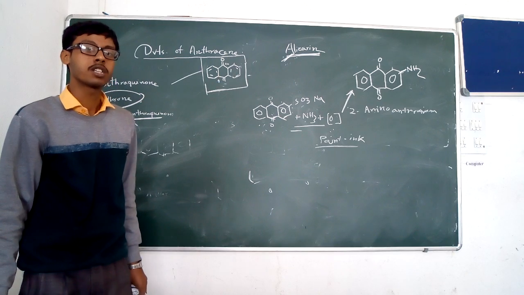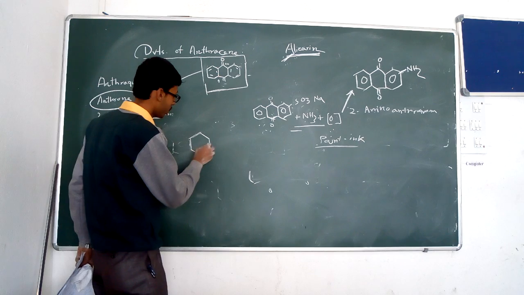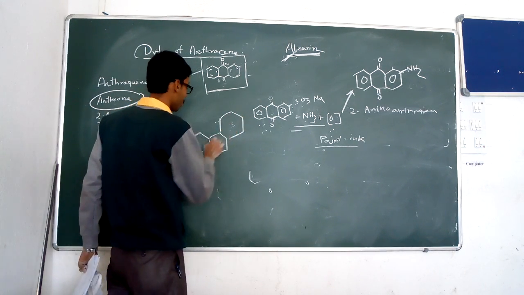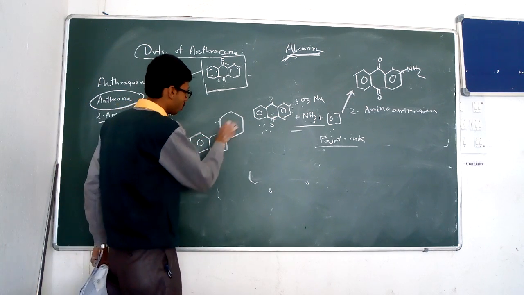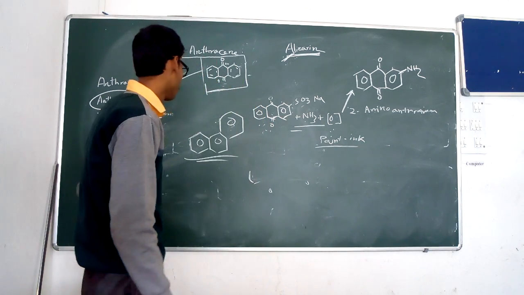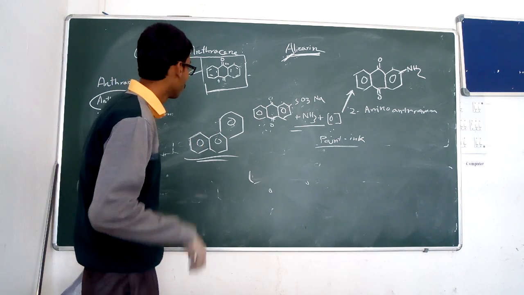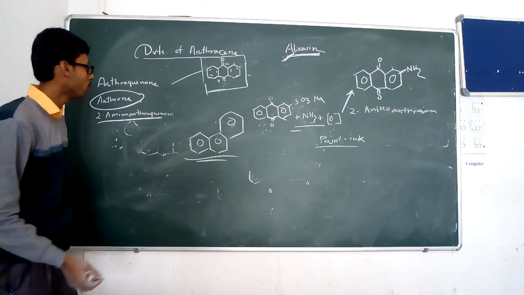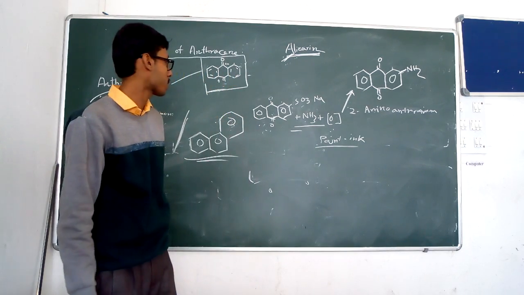In the next classes we will discuss the phenanthrene molecule. We already studied that phenanthrene is an angular fused ring of three benzene rings, forming an angular polynuclear aromatic hydrocarbon, and you will find that it is also aromatic, because it follows all the properties of Huckel's rule. So we will discuss the details of phenanthrene in the next classes. Thank you all.